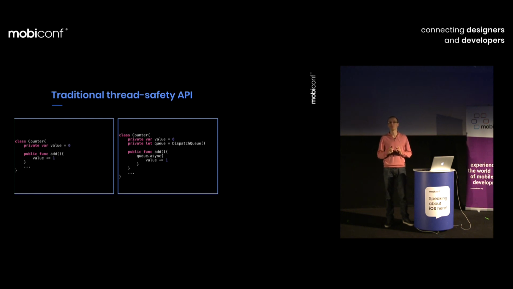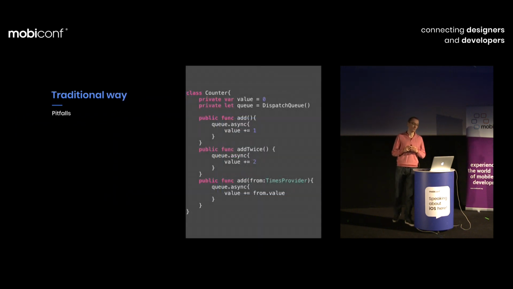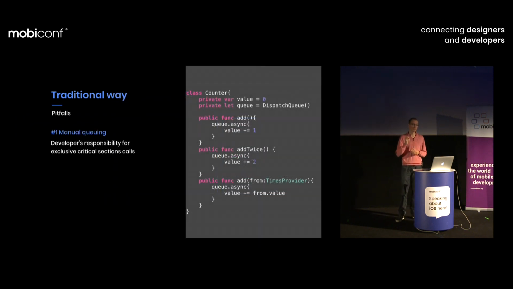Now we are immune to multi-threading, but it gets more and more complicated if you are adding extra features, extra functions, maybe some private helpers, and you may end up in a crash or deadlock if you forget to implement it correctly. There are at least two pitfalls. First one, manual handling. As I said, it is your responsibility to manually enqueue everything on the GCD serial queue.